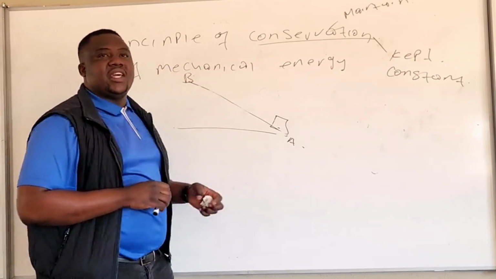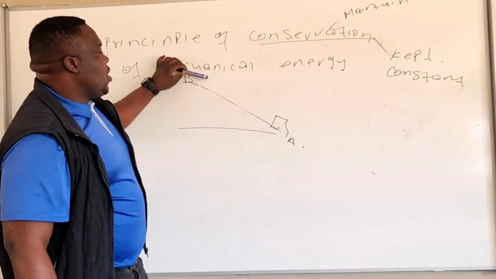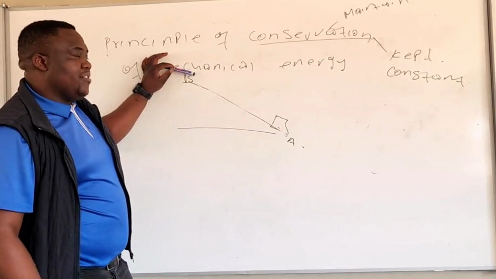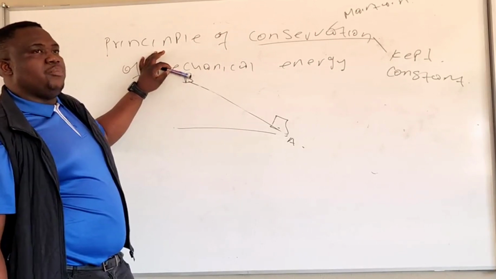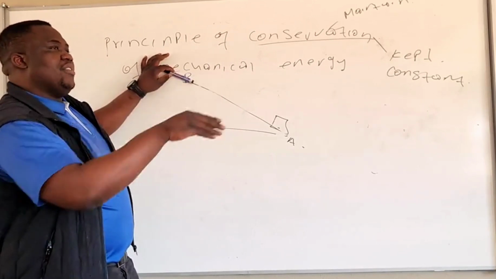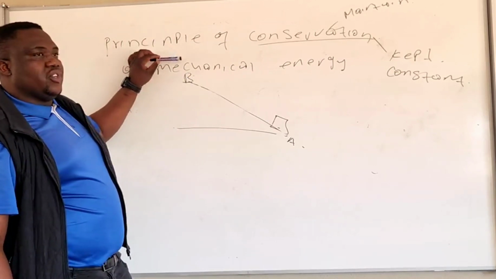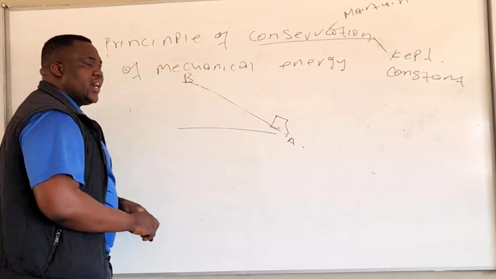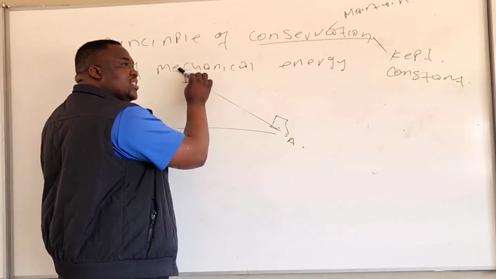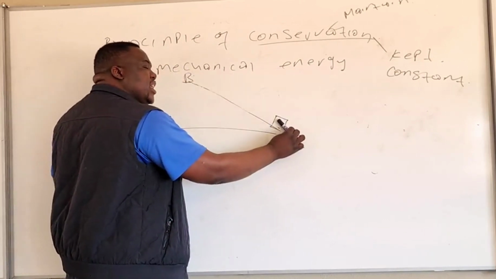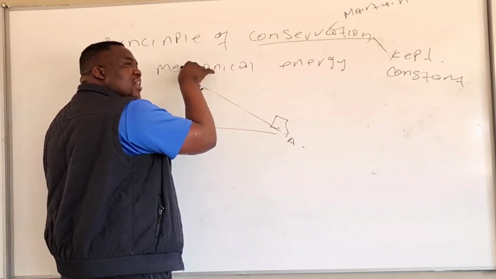Remember the principle of energy says energy cannot be destroyed. Meaning that if we have a particular amount of energy here, and when we reach here we have a lesser amount, it will not be because some energy is destroyed. It will be because some of the energy is converted to another type of energy. So the principle of conservation of mechanical energy means that the kinetic energy here must be equal to the kinetic energy here, and the gravitational potential energy here must be equal to the gravitational potential energy here.